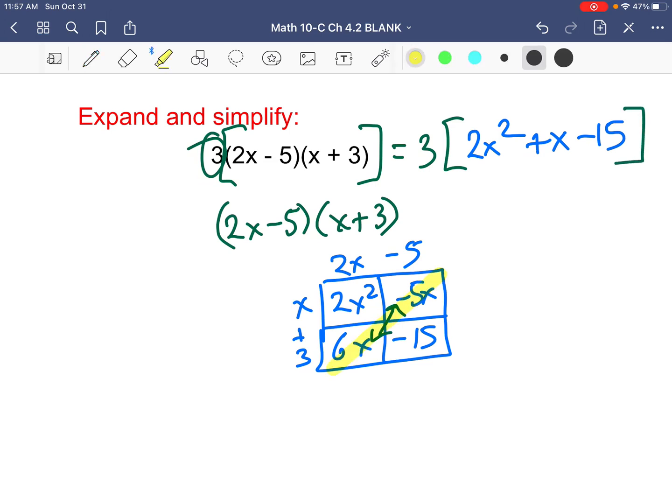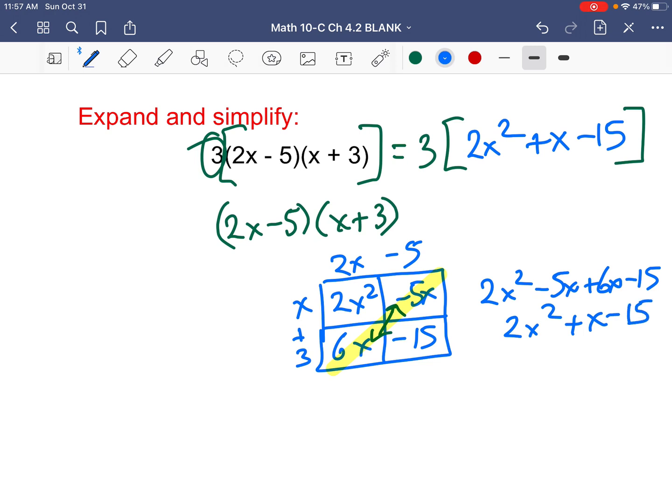So what I did is I combined these two terms. Now, sorry, I said that out loud, I didn't write it out. This is 2x squared minus 5x plus 6x minus 15, or 2x squared plus x minus 15. I apologize, I really should have written that out. Anyway, the important thing here is that at the end you multiply by 3. Remember BEDMAS? Brackets first. At the end, you do the division and multiplication on the outside.